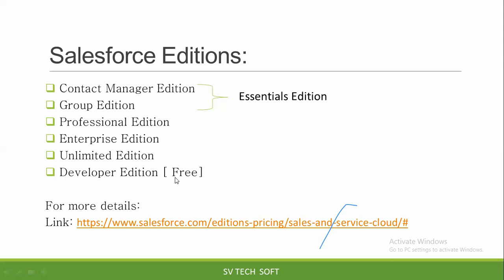Most clients or companies go with either the Enterprise Edition or the Unlimited Edition. These two have some differentiation. We will discuss it in our regular session. Just for a demo session, I will give what editions are available. Most companies go with the Unlimited Edition. The cost is just a matter of $250.